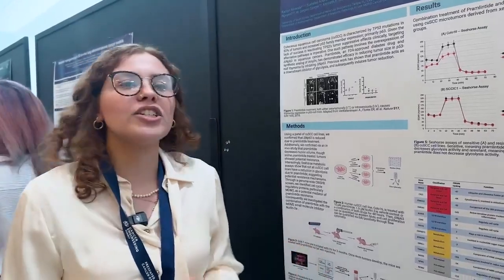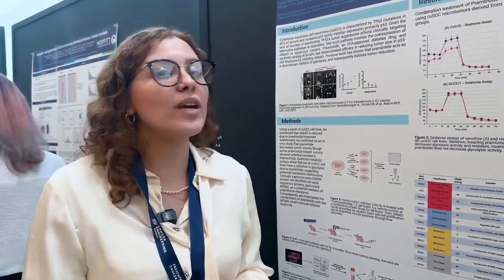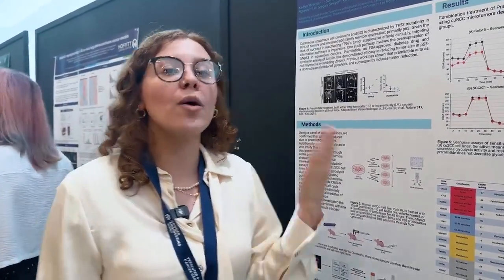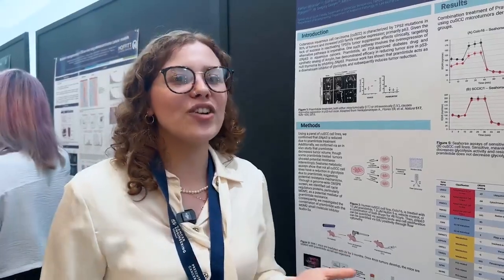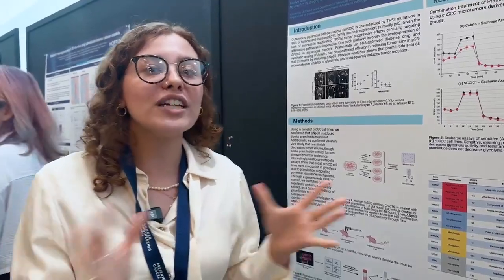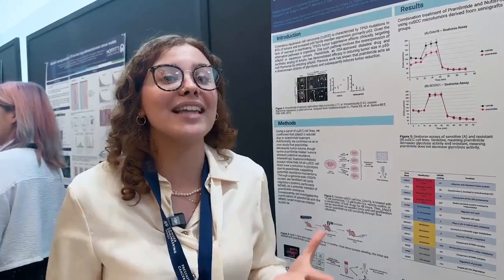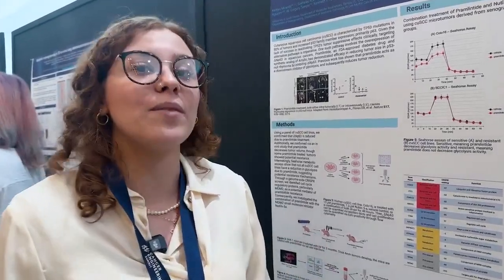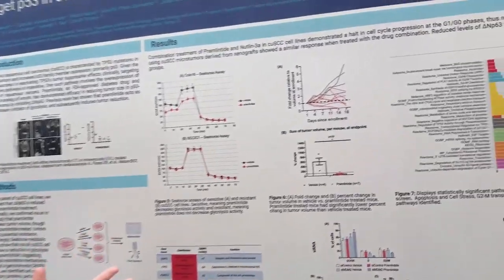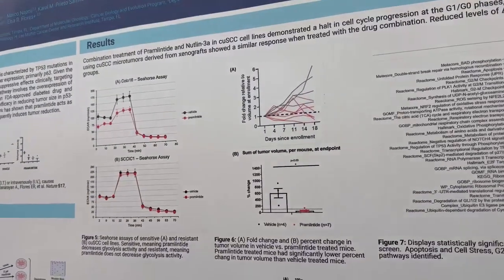And this upregulation in amylin causes a decrease in glycolysis and an increase in apoptosis. So we wanted to recapitulate this effect in vivo, where we are repurposing a diabetes drug called Pramlintide, a synthetic analog of amylin, to lower ΔNp63 levels, decrease glycolysis and increase apoptosis. We wanted to move this to squamous cell carcinomas because they are characterized by having high levels of ΔNp63.